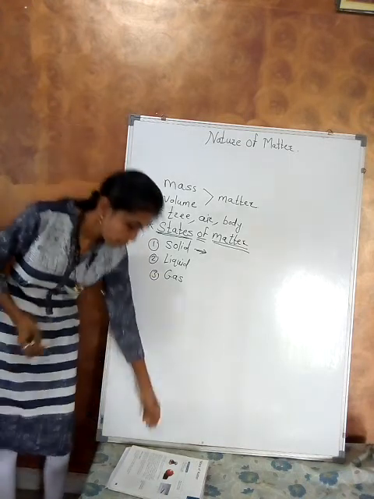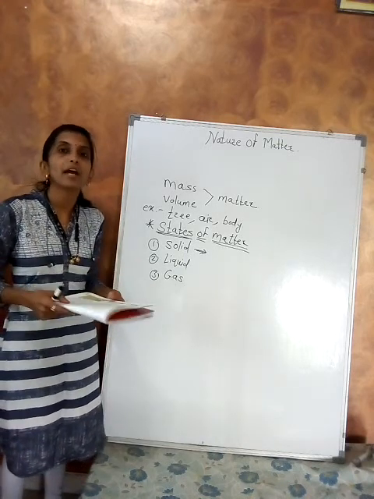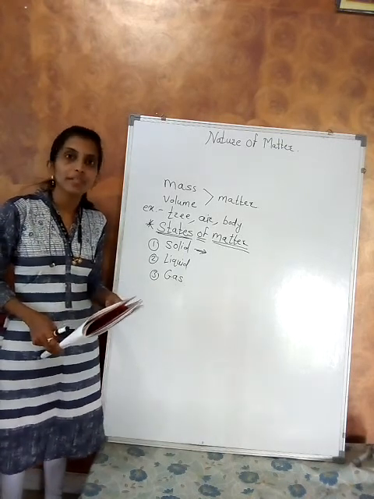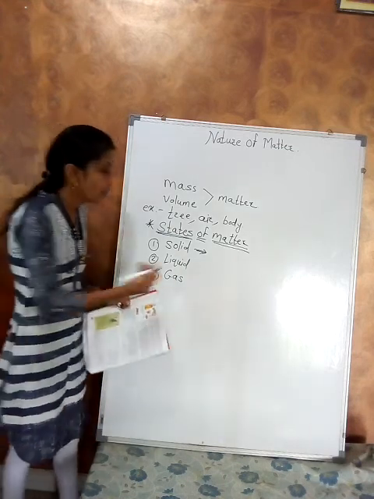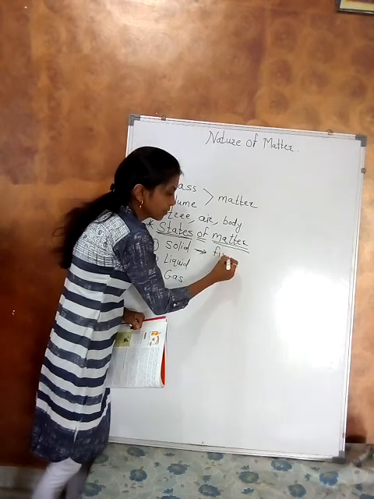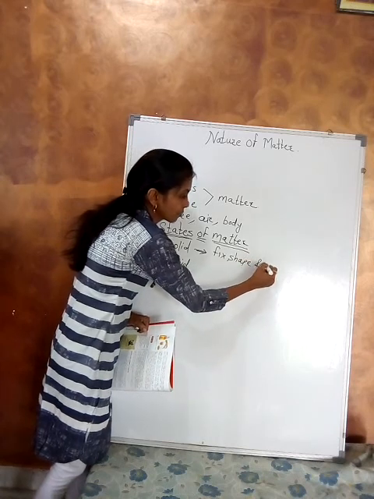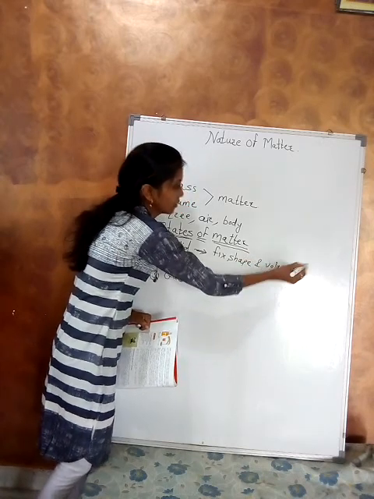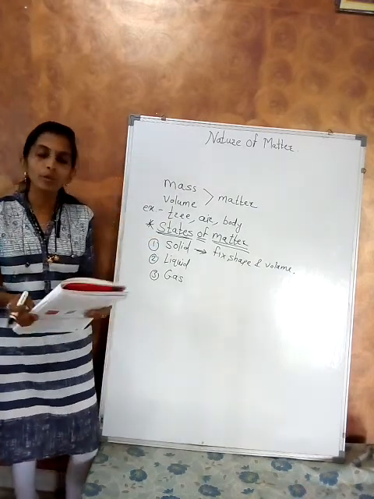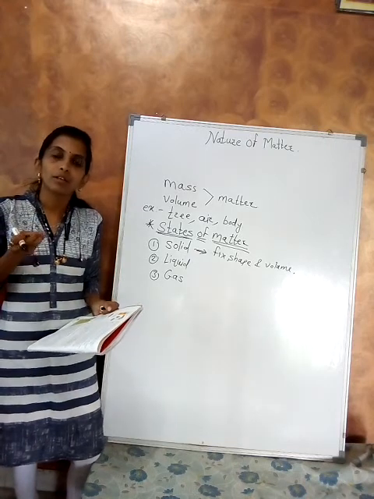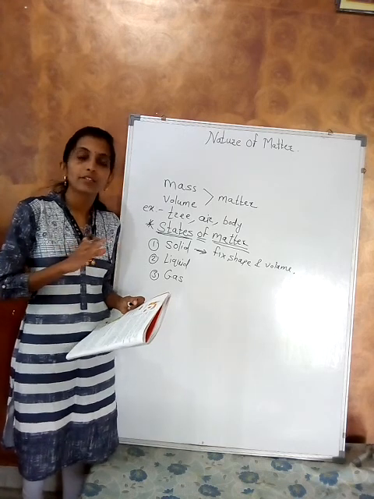A solid has a fixed shape and fixed volume. So when we cut any solid, suppose an apple, what happens? Its state does not change; it retains its shape.